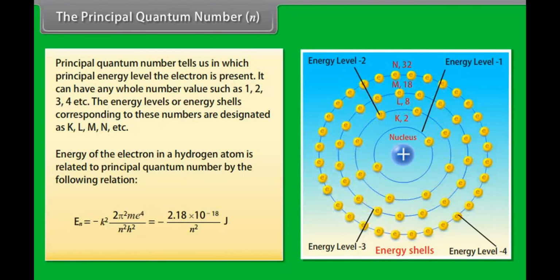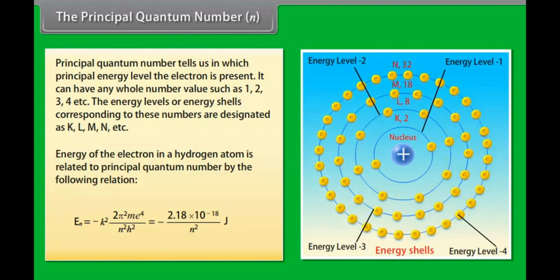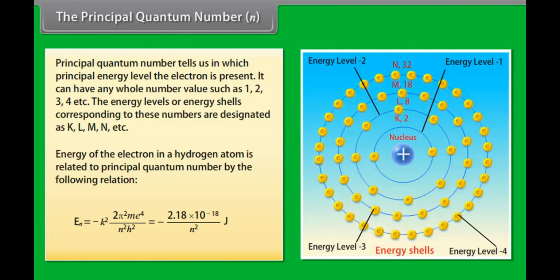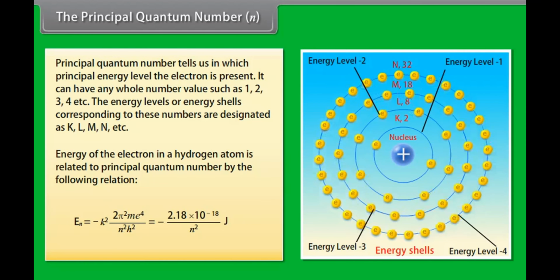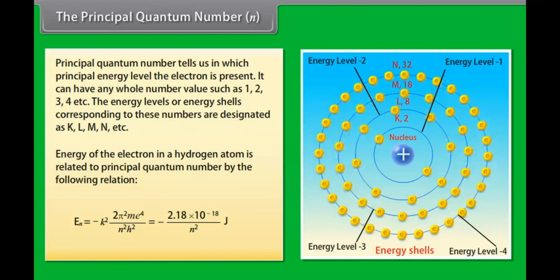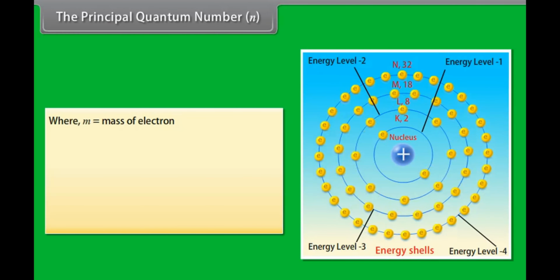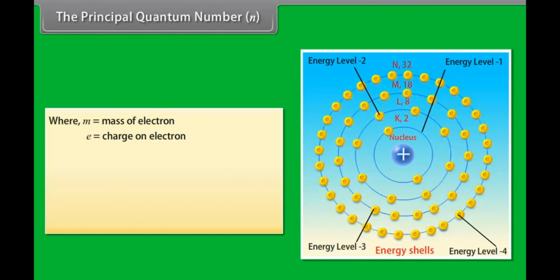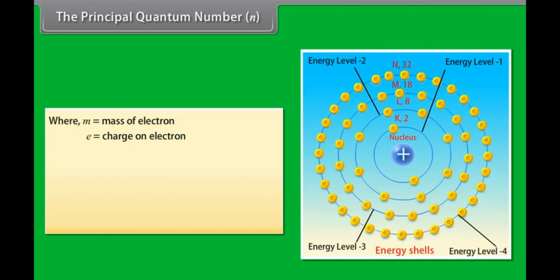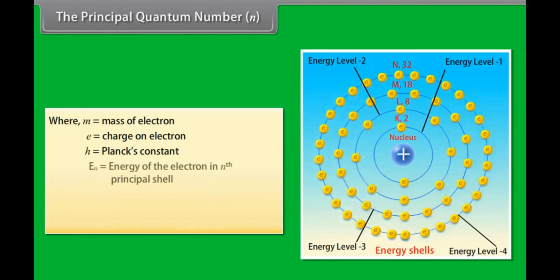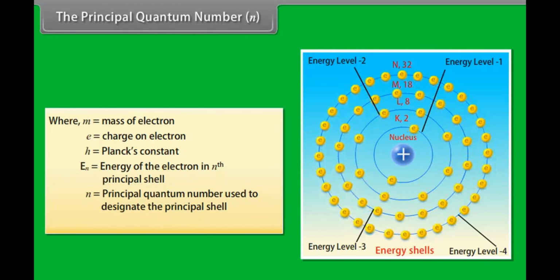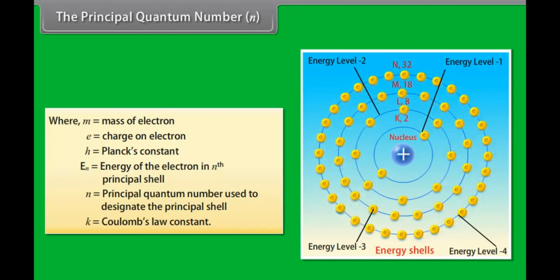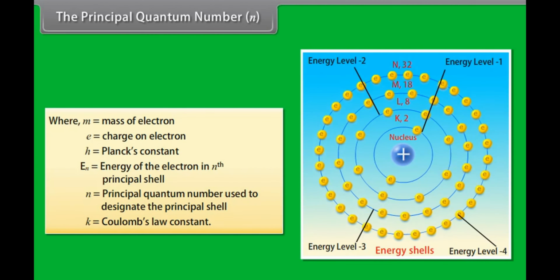E_n = -k² × 2π² m e⁴ / (n² h²) = -2.18 × 10^-18 / n² joule, where m is the mass of the electron, e is the charge on the electron, h is Planck's constant, E_n is the energy of the electron in the nth principal shell, n is the principal quantum number used to designate the principal shell, and k is Coulomb's law constant.